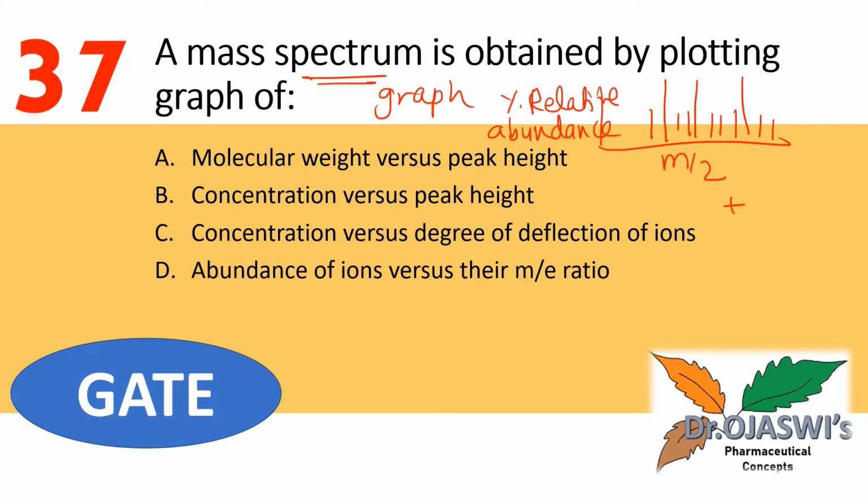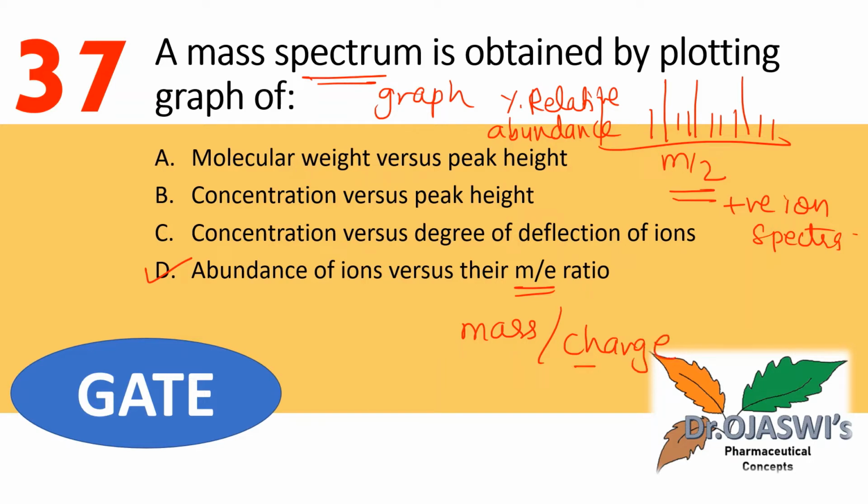It is also called positive ion spectra. So option D is the correct answer: abundance of ions versus their m by e ratio. m by e and m by z are the same, the mass to charge ratio. The charge can be shown as e or as z.